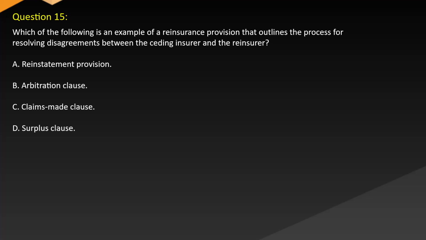Question 15. Which of the following is an example of a reinsurance provision that outlines the process for resolving disagreements between the ceding insurer and the reinsurer? A. Reinstatement provision. B. Arbitration clause. C. Claims made clause. D. Surplus clause.